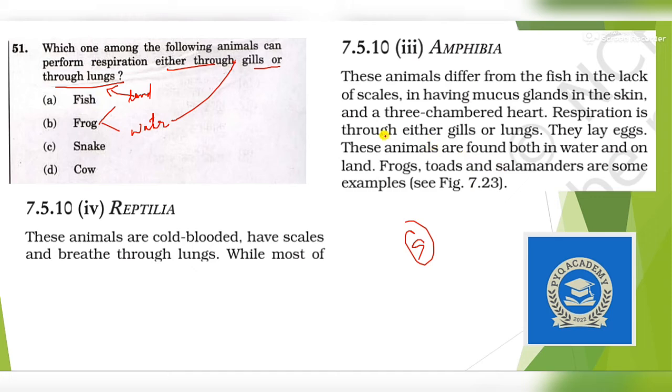So you can see here either gills or lungs for amphibians. The frog is an amphibian. But fish respire only through gills. Snake and cow. Cow is a mammal, it will respire through lungs, and snake is a reptile which breathes through lungs. Reptiles breathe through lungs. So all these are wrong. Answer is option B. Next question.